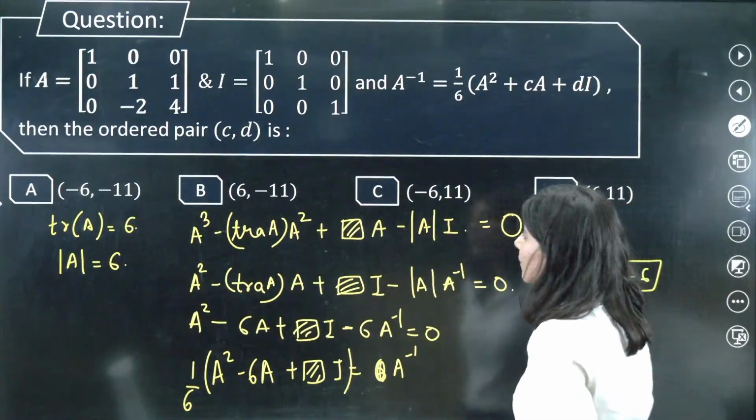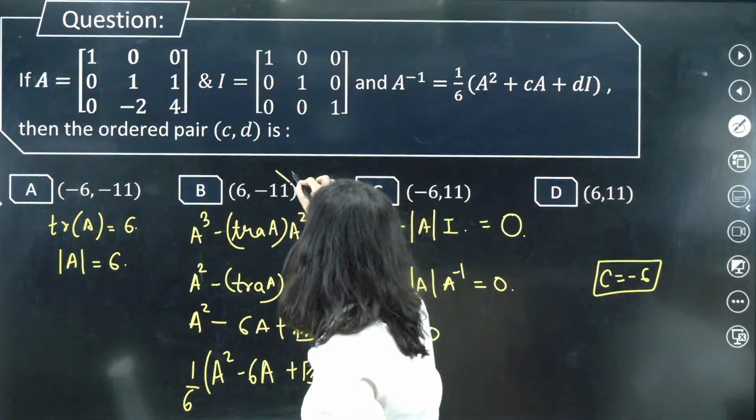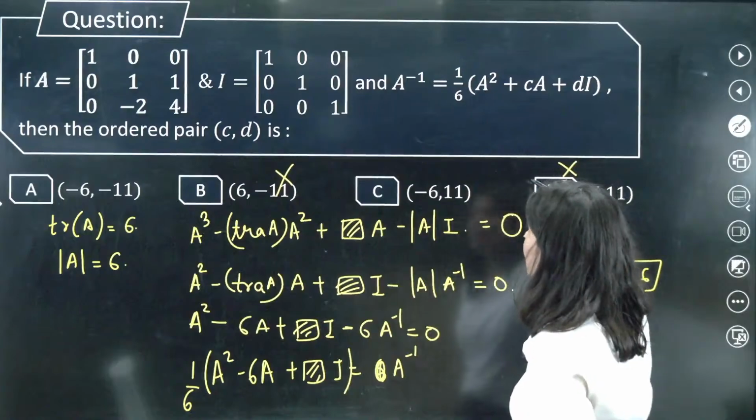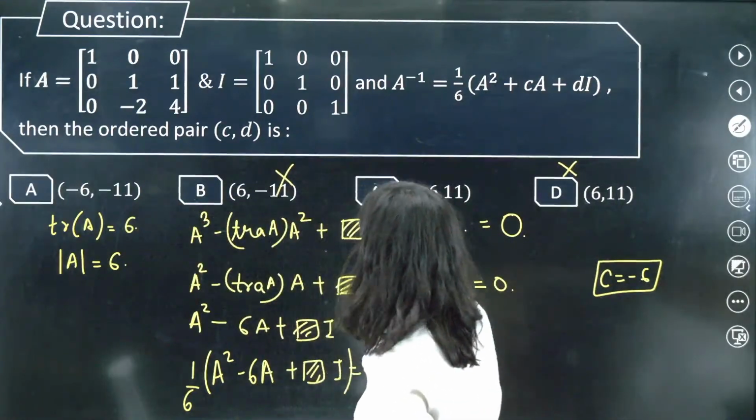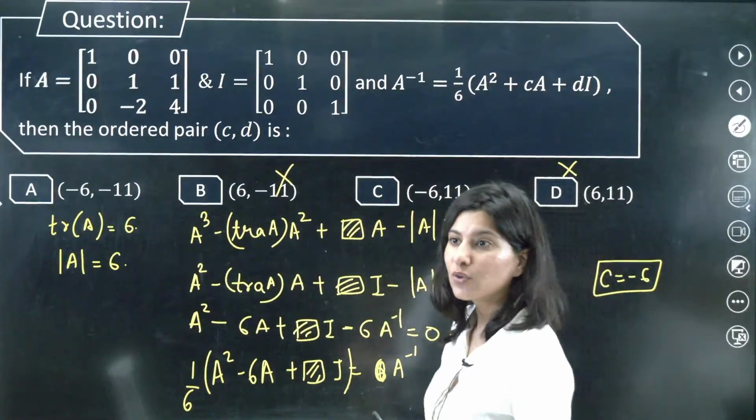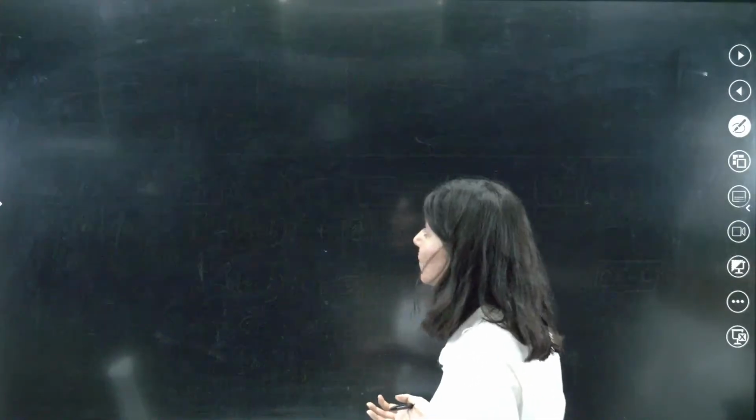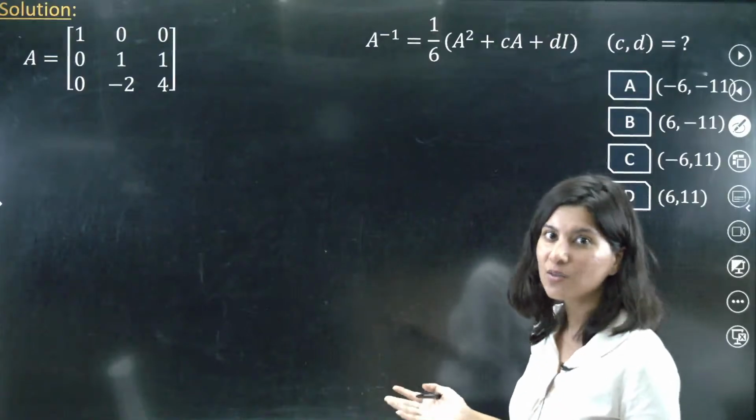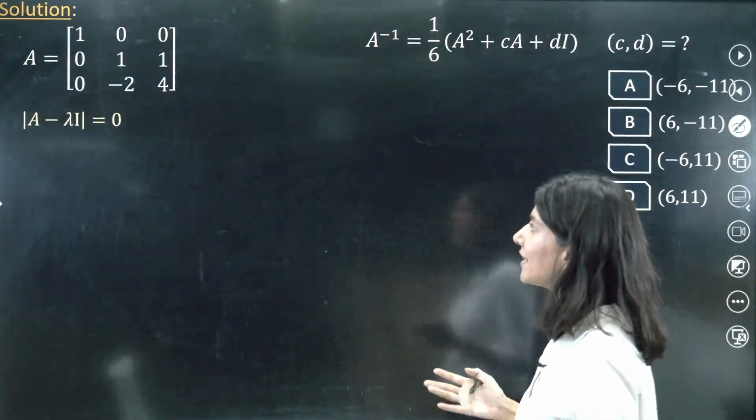So obviously we will go with which? This is wrong and this is also wrong. So either out of A and C, but this we cannot get, so we need to go into the proper method. What is the proper method? A minus lambda I equals to 0. So this is your A matrix, A minus lambda I.